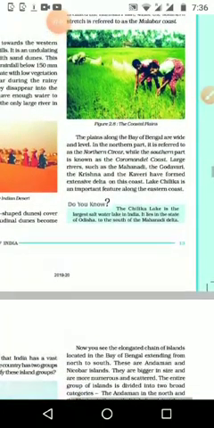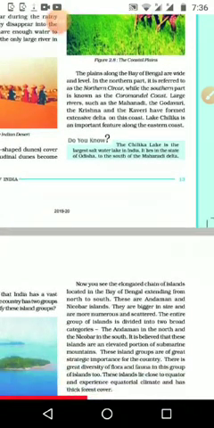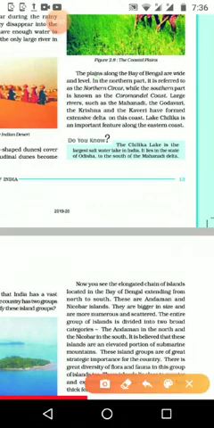You can see the coastal plains, and the ladies, or the farmers, are working in their paddy field. The plains along the Bay of Bengal are wide and level, and the Bay of Bengal coast is wider than the western coast, and more or less level because of the presence of deltas and other things. The northern part is referred to as the Northern Circars, while the southern part is known as the Coromandel coast.